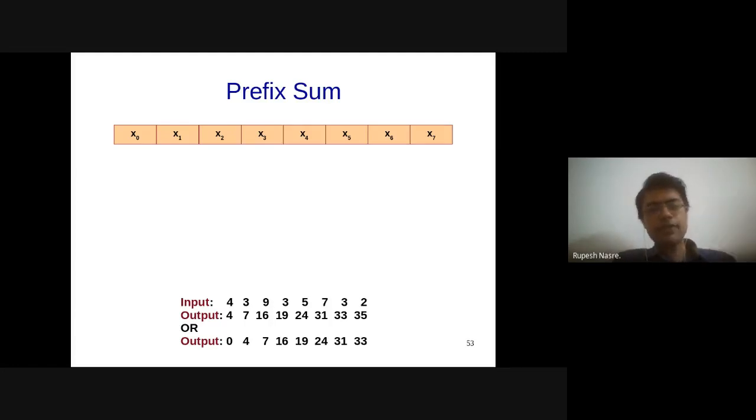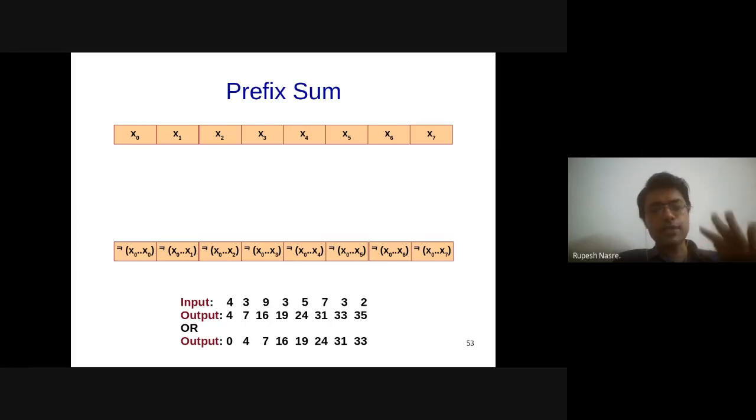I have this input array, and in the final step I want the sum of, please consider this as sigma, x0 to x0, and then x0 to x1, and then x0 to x2, and so on. Finally, x0 to x7 as the final sum of all these elements. This is the output that I want.